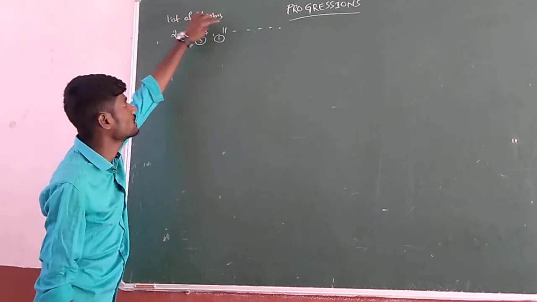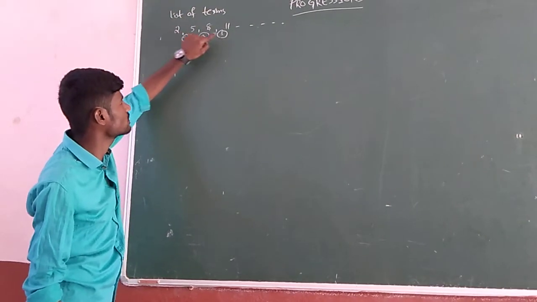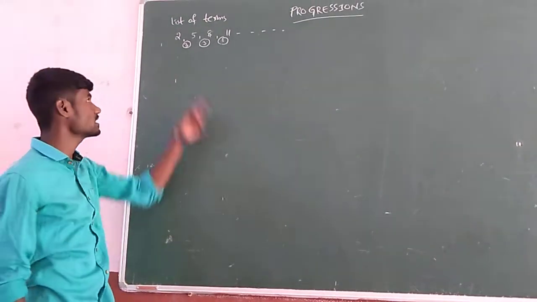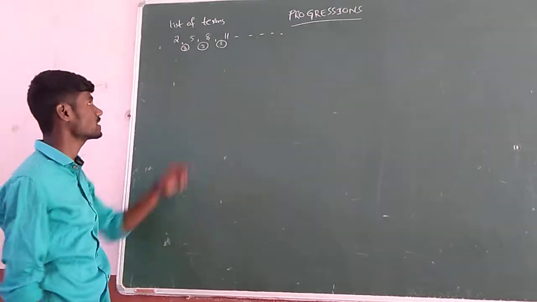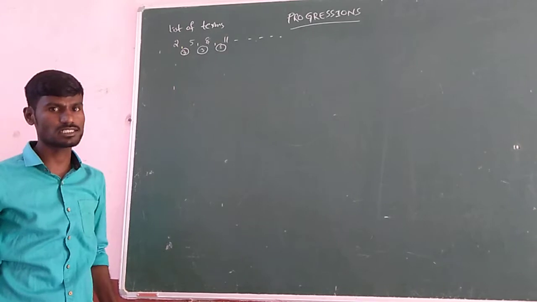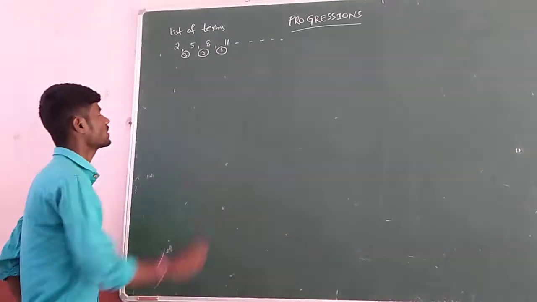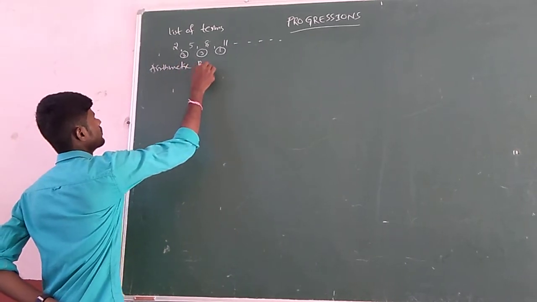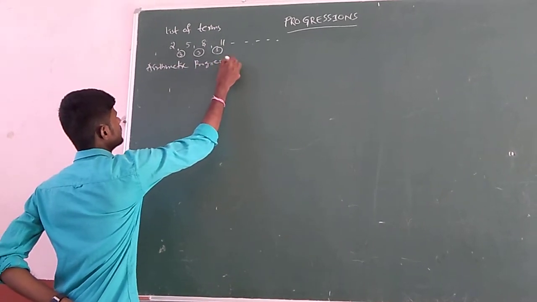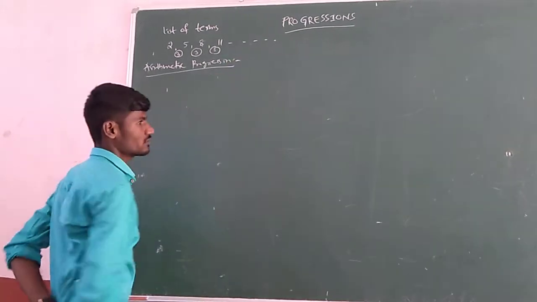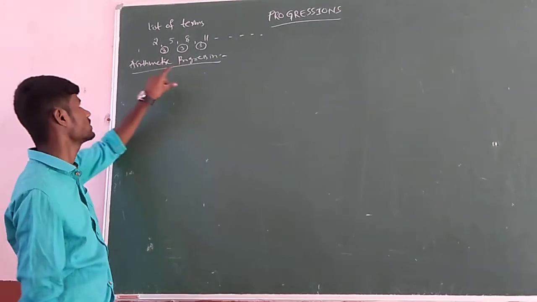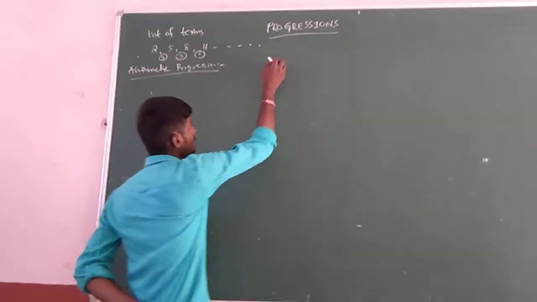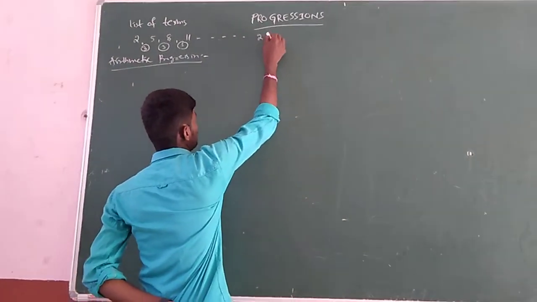Each number is obtained by adding a fixed number to its preceding term except the first term, because there is no term preceding it. Such a progression is said to be an arithmetic progression. What is that? Arithmetic progression. In a progression, if it is based upon addition of the terms, then that is defined as an arithmetic progression.